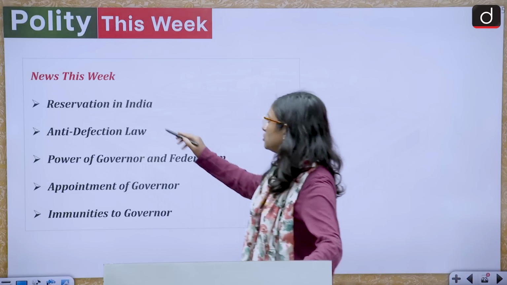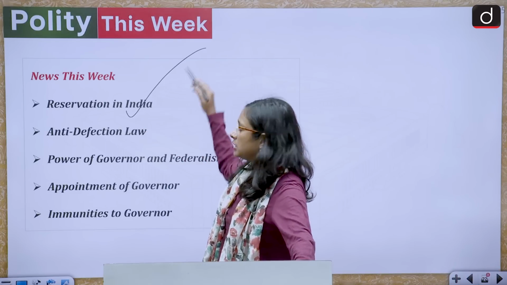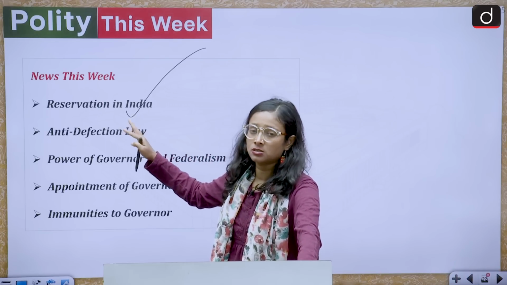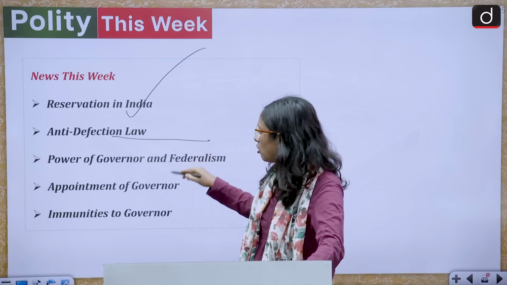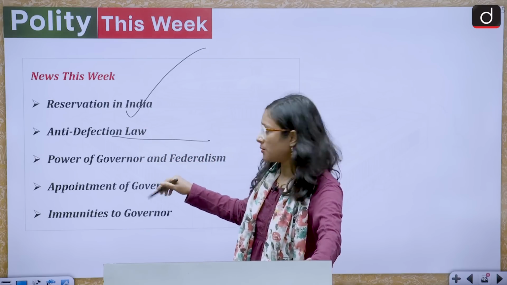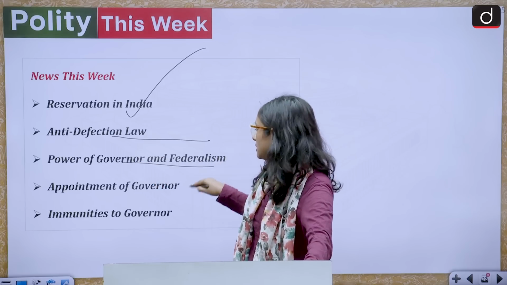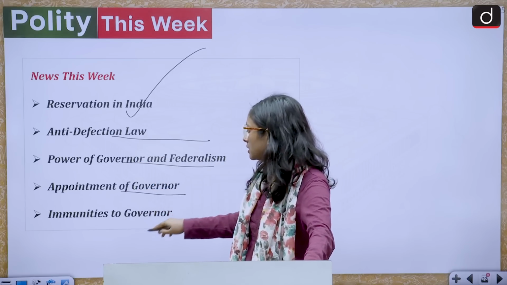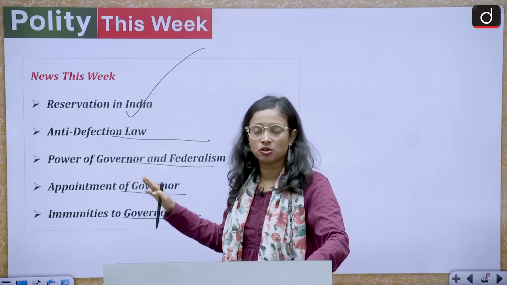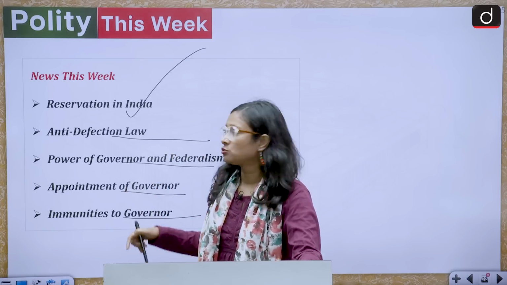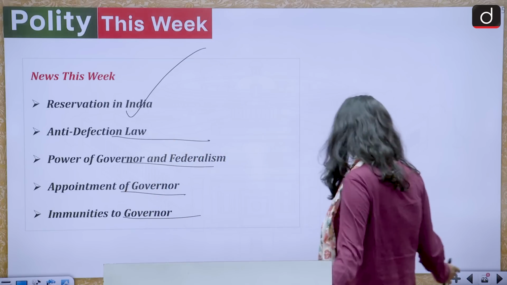First of all, we are going to discuss the topic reservation in India. This topic was widely discussed in the past week. Then we are going to discuss the anti-defection law. Then we are going to discuss the power of governor and federalism, appointment of governor, immunities of governor. So we are going to discuss all these topics in today's session. Moving towards the first, which is the reservation in India.